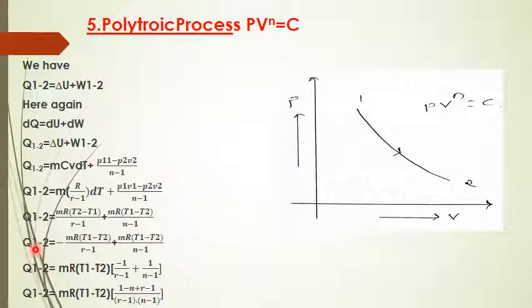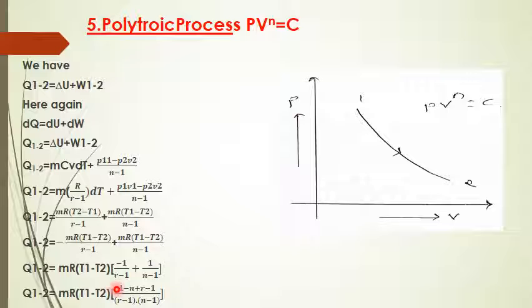Then again Q1 to 2, the heat transfer, is equal to minus mR T1 minus T2 by gamma minus 1, plus, I have just rearranged the terms. Again simplify this: mR T1 minus T2, which I have taken as common. Then inside the bracket, minus 1 divided by gamma minus 1 plus 1 divided by n minus 1.